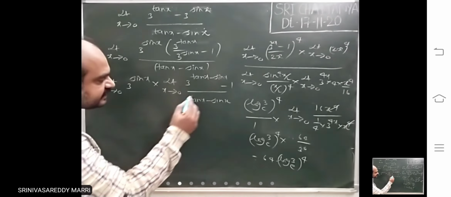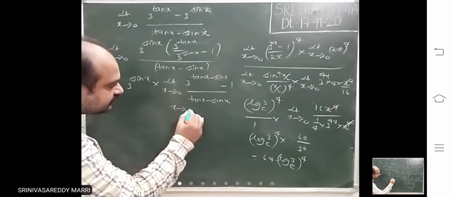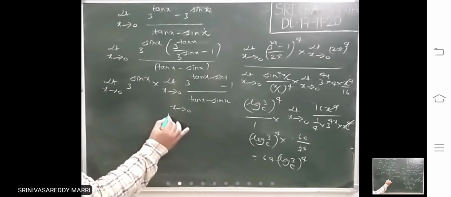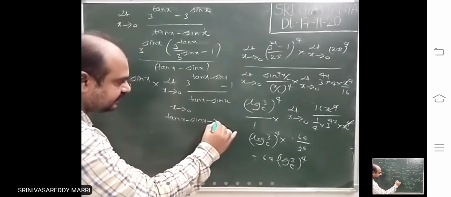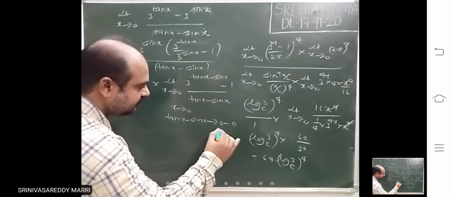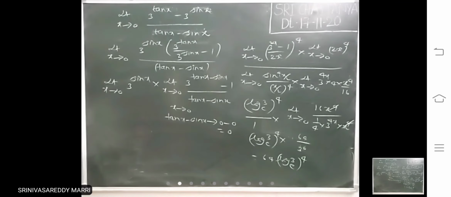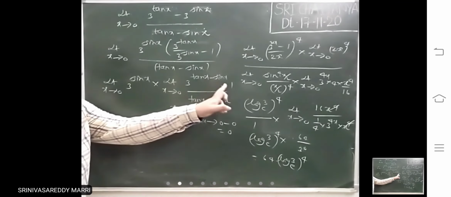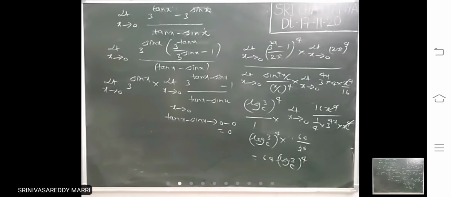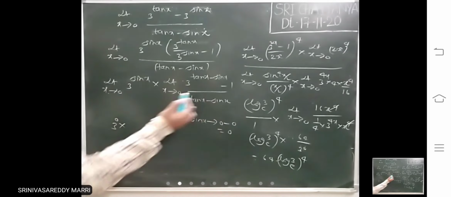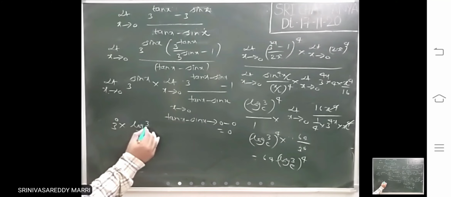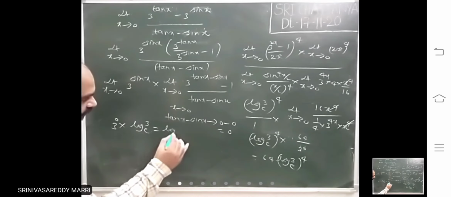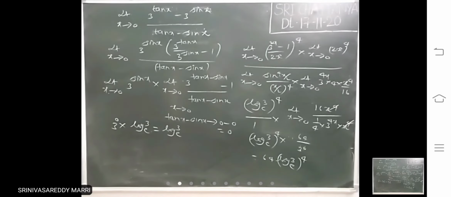Now this f(x), when x tends to 0, tan x minus sin x tends to what? tan 0 is 0, sin 0 is 0. That means this is just like (3^x - 1)/x, x tends to 0. That means this is 3^0 into, what is this? (a^x - 1)/x. So this is log 3 to the base e. That means the answer is log 3 to the base e.